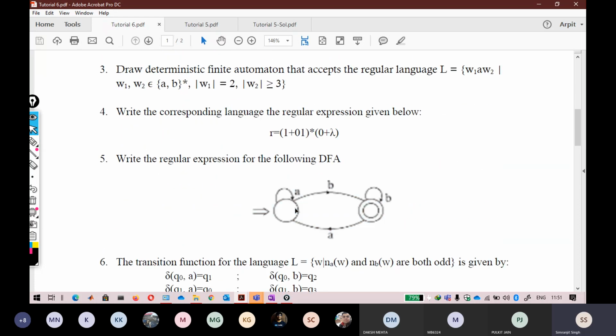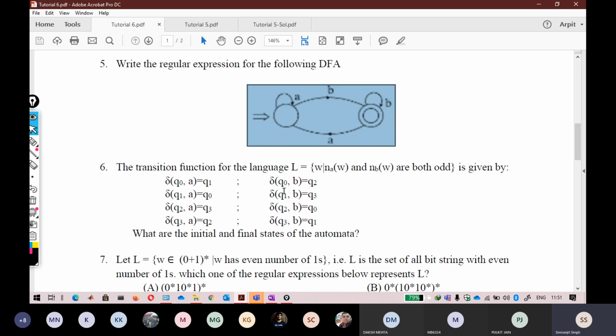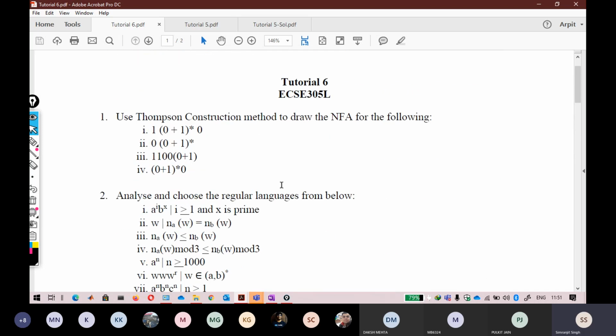given in the quiz. Why did I put this question here? Because I just want you to see that you just apply Arden's method on this one and you will get the same answer as it is given in the quiz question, and you will get the same option answer. Okay, so that is why I've added this. So let me start with this one.